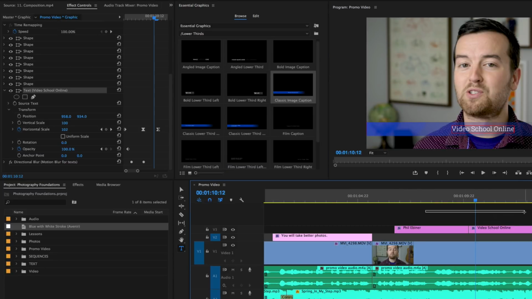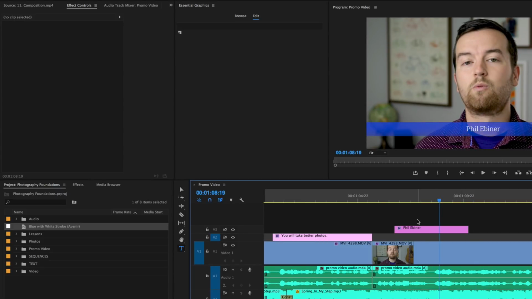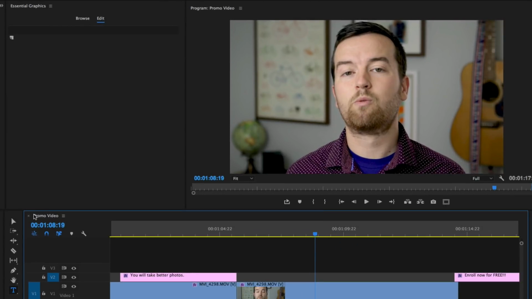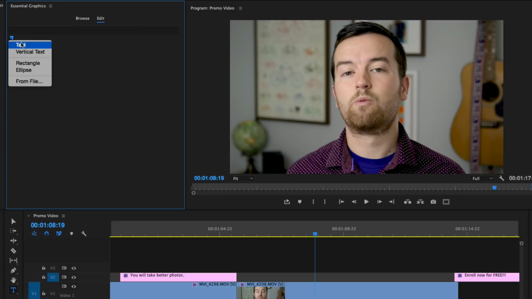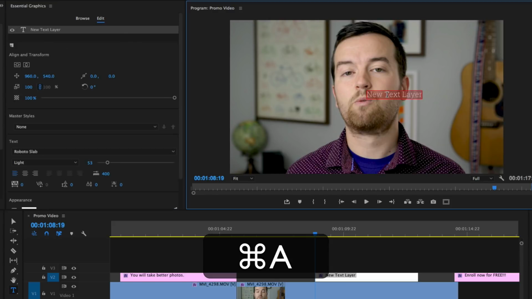What if you want to create a template that you want to use in a future project? Well, let me just go over quickly creating a title from scratch again. What we can do is either use our type tool to click and edit text, or with our Essential Graphics panel open, we can just click this new text button. So there we have this new text layer. We can select it. Now we can change it.